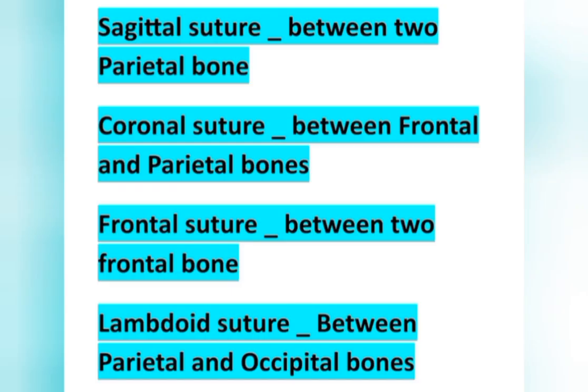sagittal suture. Location of the suture we will see. Sagittal suture is located between two parietal bones, and the coronal suture is between frontal and parietal bone, and the frontal suture between two frontal bones, and the lambdoid suture is between parietal and occipital bone. Sagittal suture, coronal suture, frontal suture and lambdoid suture.